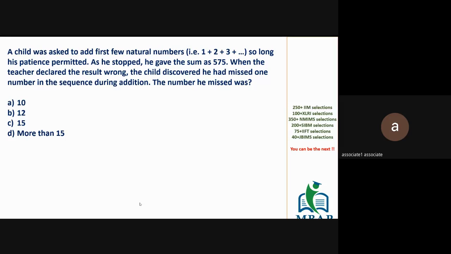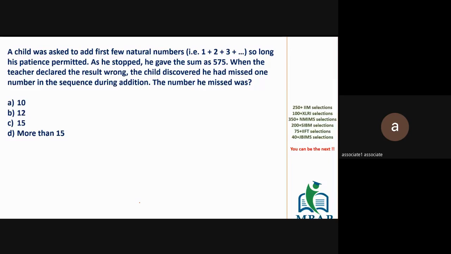The given question on the screen is exactly similar. If you read the question, it says a child was asked to add a few natural numbers 1 to n so long as his patience permitted. As he stopped, he gave the sum as 575. When the teacher declared the result wrong, the child observed that he missed adding one number of the sequence.